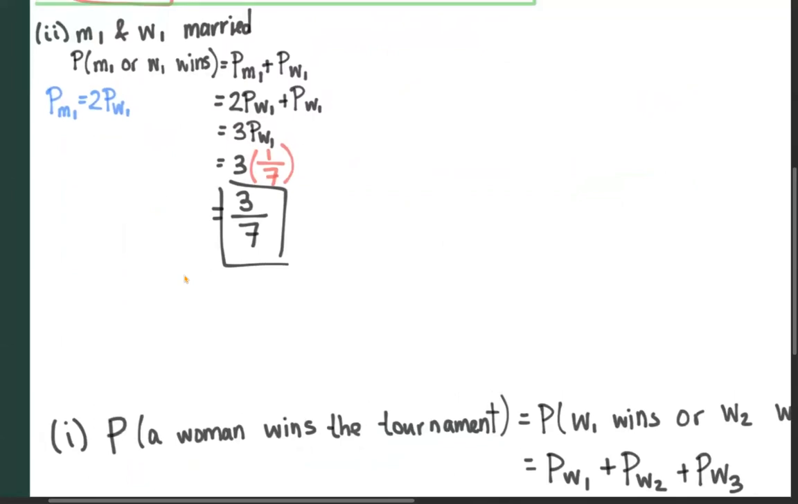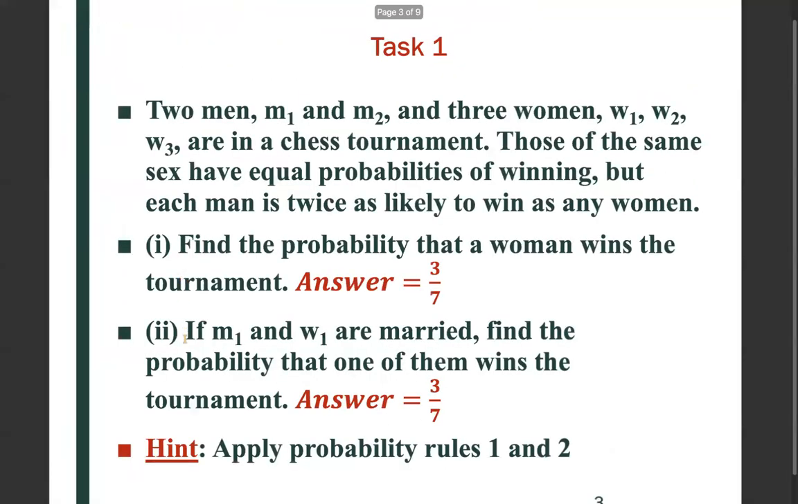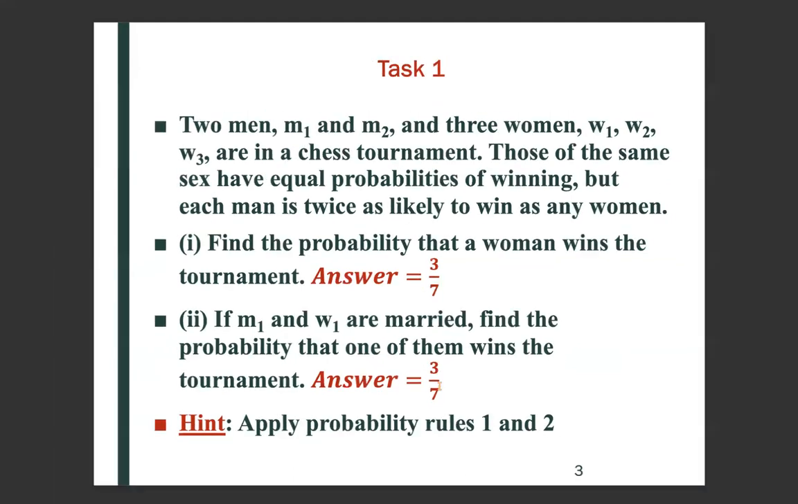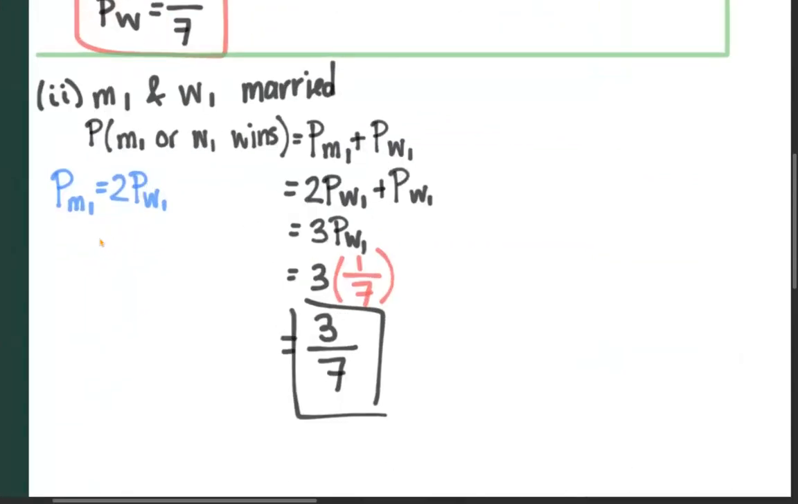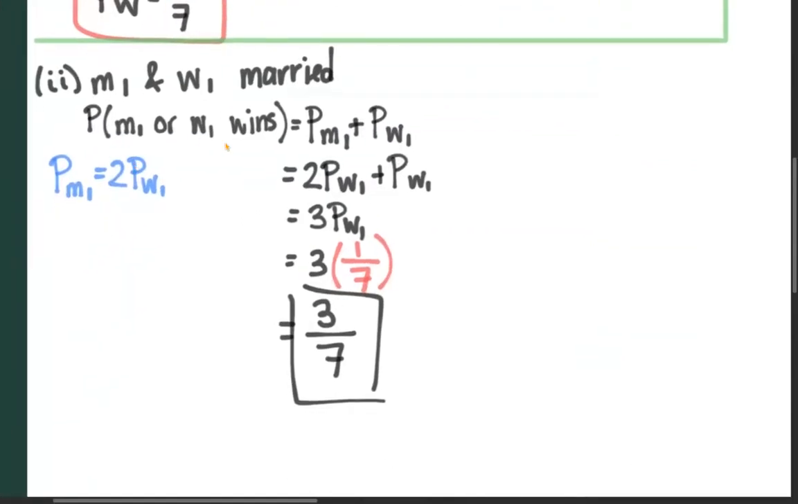All right, part 2. So going back, if M1 and W1, so the first man and the first woman, are married, find the probability that one of them wins the tournament. So we want to find the probability that M1 or W1 wins. So here we have an "or," so we're going to be adding these probabilities. So that's PM1 plus PW1.